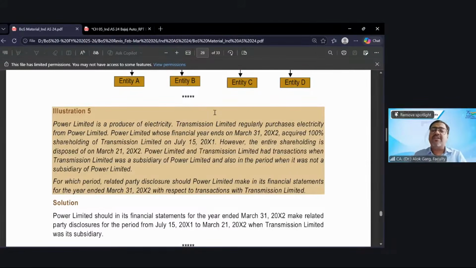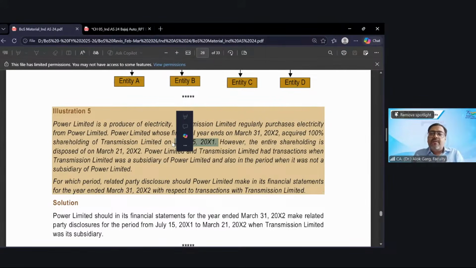Power Limited, whose financial year ends on 31st March 2002, acquired 100% shareholding of Transmission Limited on 15 July 2001. So the financial year is 20x1 to 20x2, 1st April to 31st March. And Power Limited acquires shareholding of transmission on 15th July 2001.